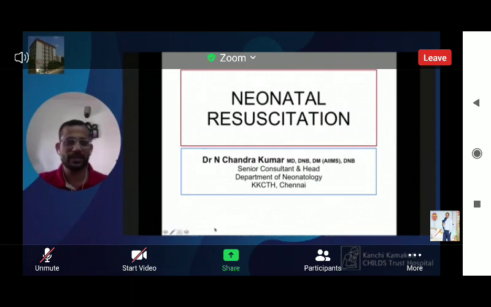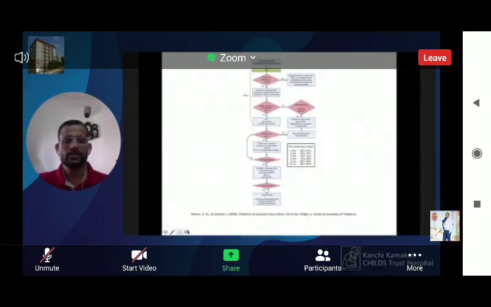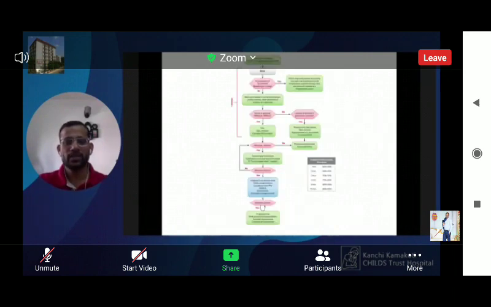Let us start. So all of us know this algorithm. This is the 2015 algorithm of NRP. Now AAP has come out with the 2020 algorithm, which is almost pretty similar to this algorithm, except for a small change which they have included: consider emergency UVC insertion while doing coordinated chest compression and ventilation. So the rest of the part will remain the same.